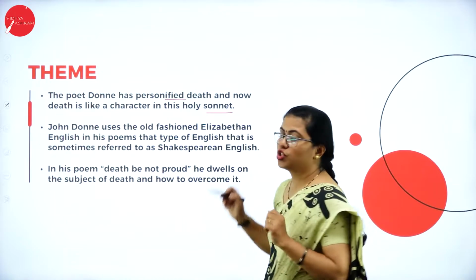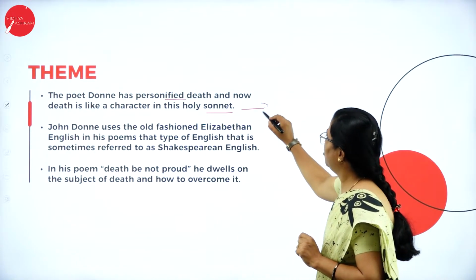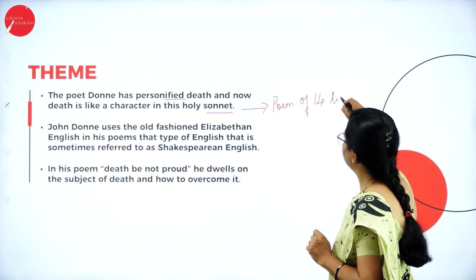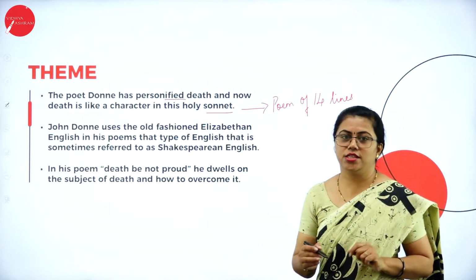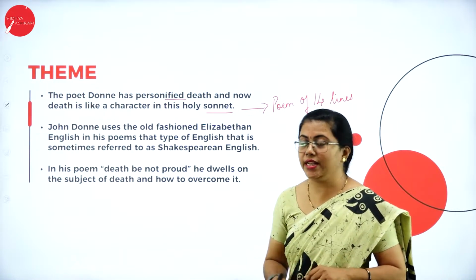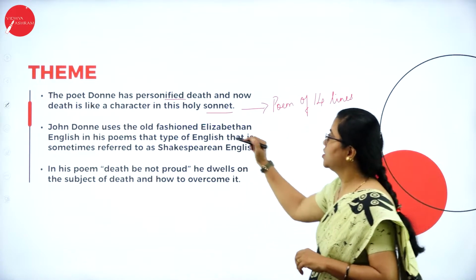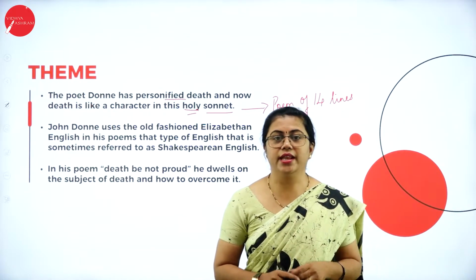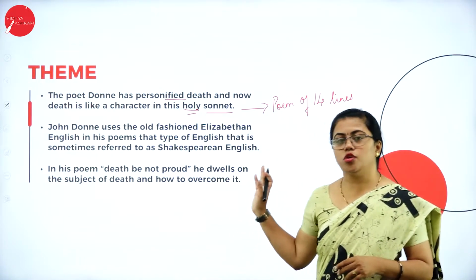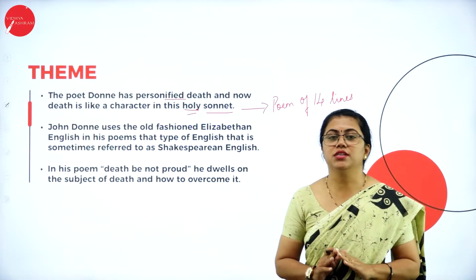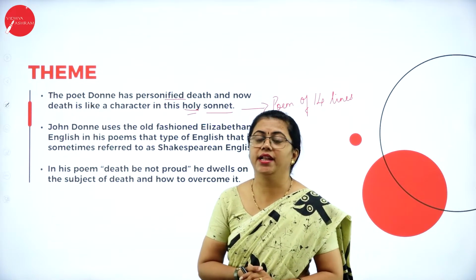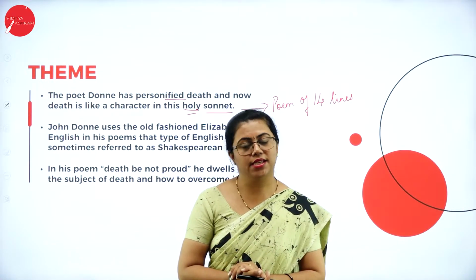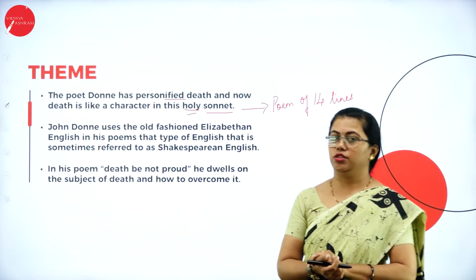So this is a sonnet. Sonnet you already know. This is a poem of 14 lines. This is different from your Keats's sonnet; the spelling varies. It is S-O-N-E-T in one case, and this is S-O-N-N-E-T. This is called a holy sonnet. John Donne's poems, whichever are sonnets, are all called holy sonnets. This is also one among them. This is a holy sonnet because he talks about death. He personifies death, and there are a lot of things he says about death. Because of all these characteristics, this is considered to be a holy sonnet.